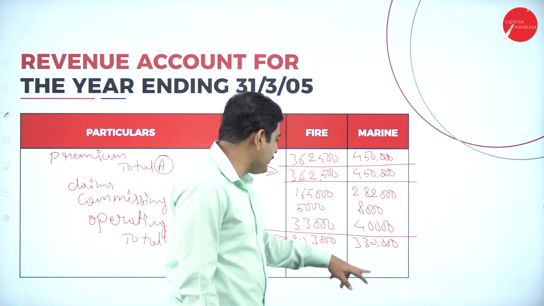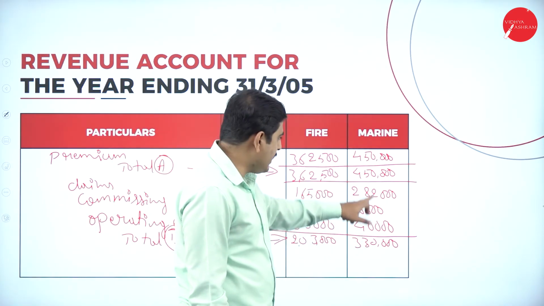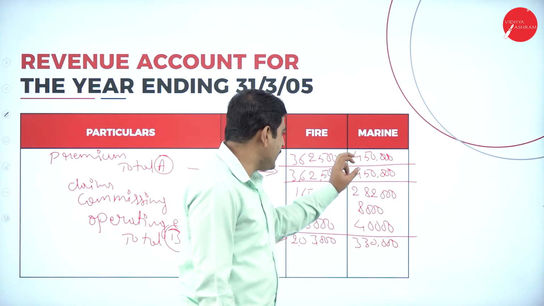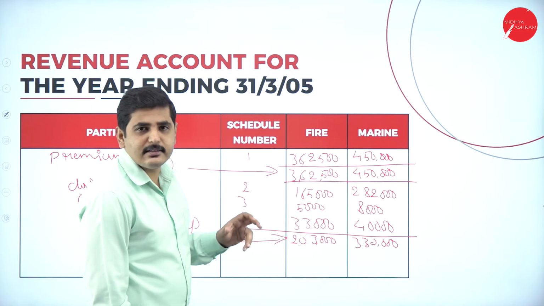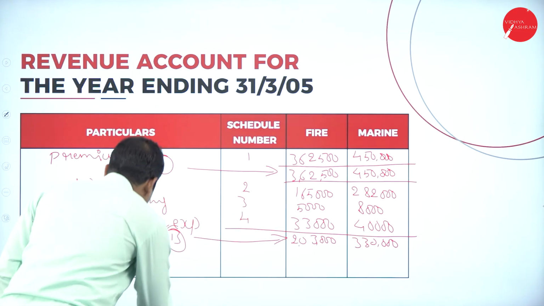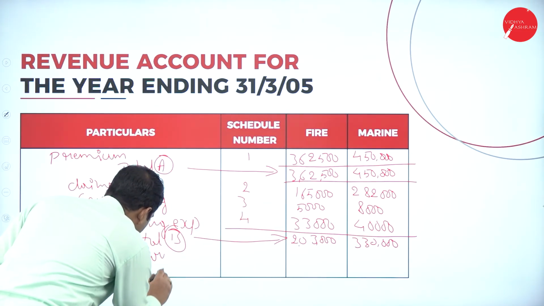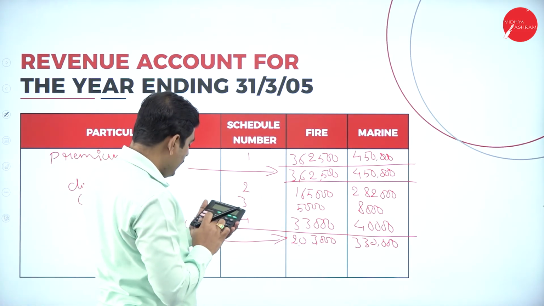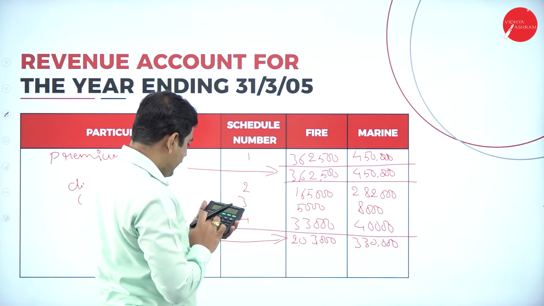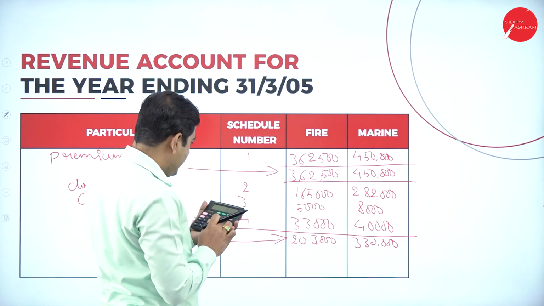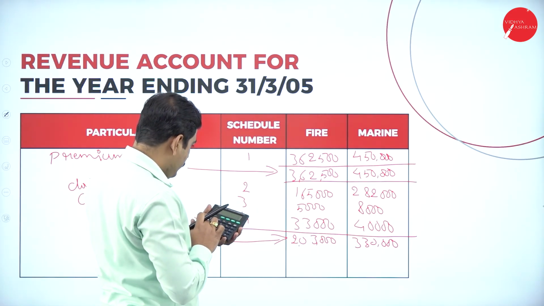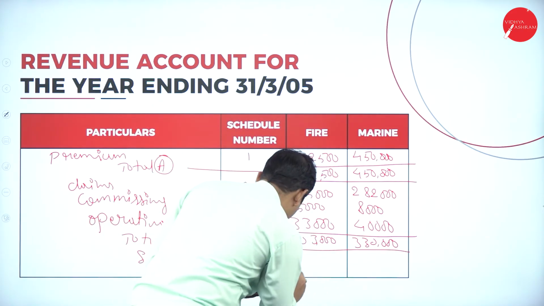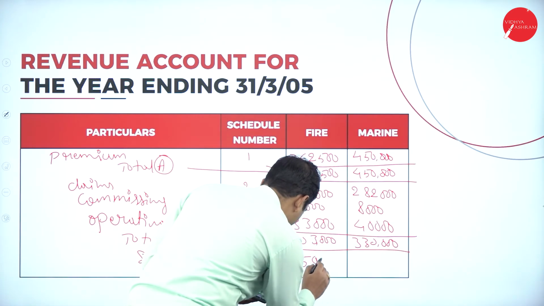Coming to the marine, here we have 3,30,000 and here it is 4,50,000. Which is more? Income is more. That's why we consider it a surplus. Let's see what the surplus is. 3,62,500 minus 2,03,000, so we'll get a surplus of 1,59,500.